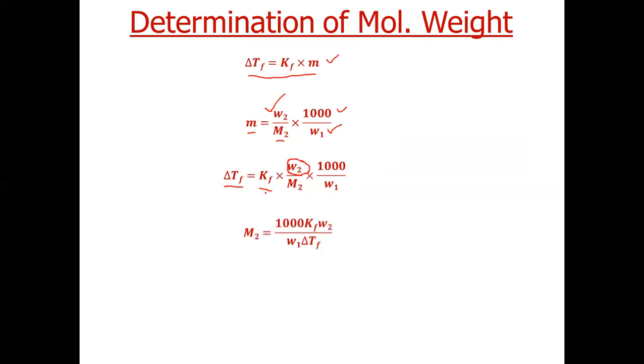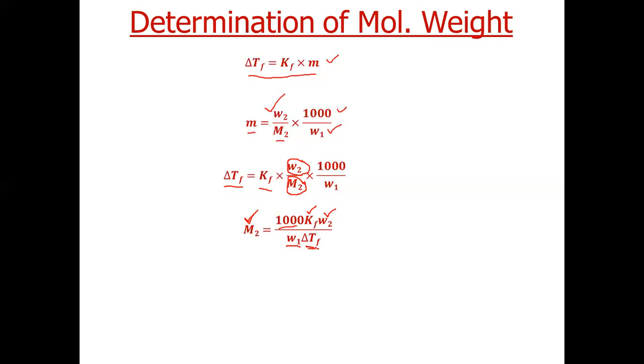We have to calculate the molecular weight of solute. So M2 becomes equal to 1000 KF W2 divided by W1 into delta TF. To calculate the molecular weight of unknown solute, KF we know, W2 we know, how much solute we have added, and W1 is the weight of solvent, which we also know.